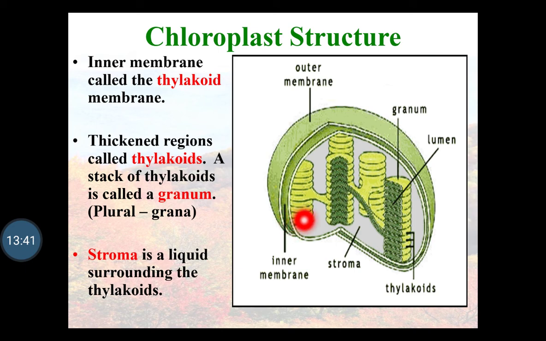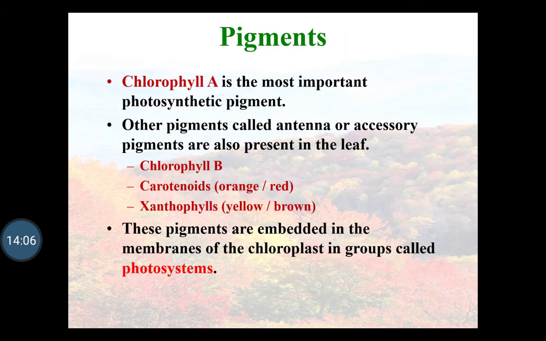The inner membrane is called the thylakoid membrane, with thickened regions called the thylakoids. A stack of thylakoids is called the granum, and in plural, it is called the grana. The stroma is the liquid surrounding the thylakoid, and it is the liquid through which the transport of electrons takes place during the process of photosynthesis.